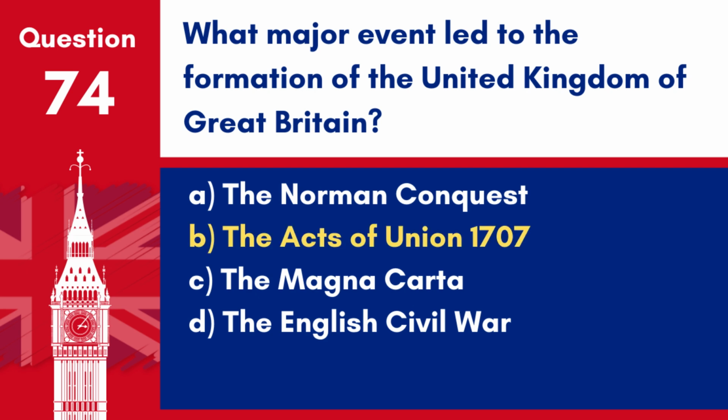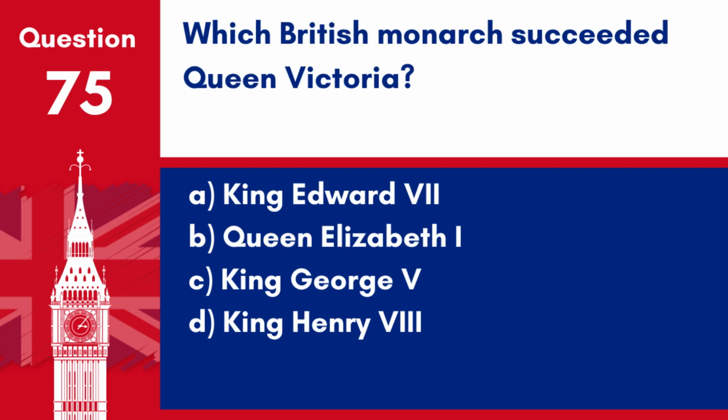Answer: B. The Acts of Union 1707. The Acts of Union 1707 united the kingdoms of England and Scotland under the name of the United Kingdom of Great Britain.